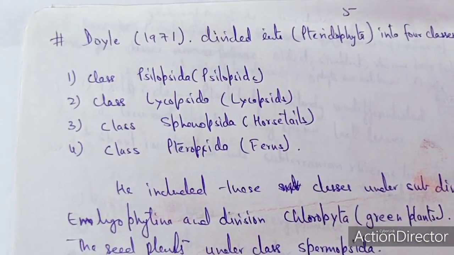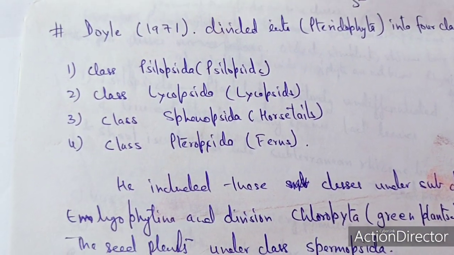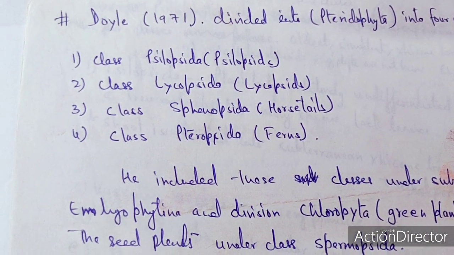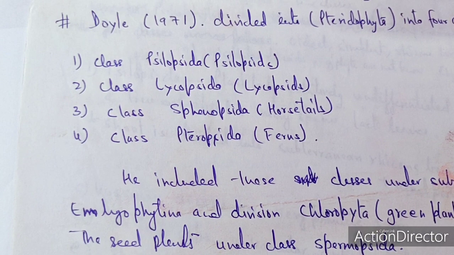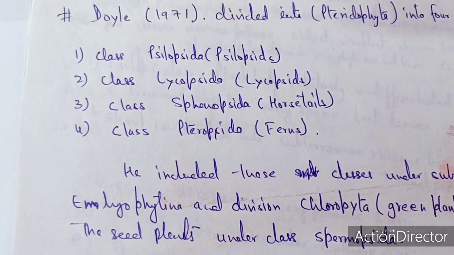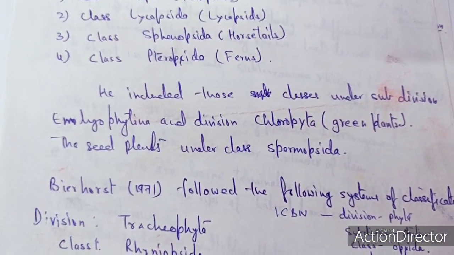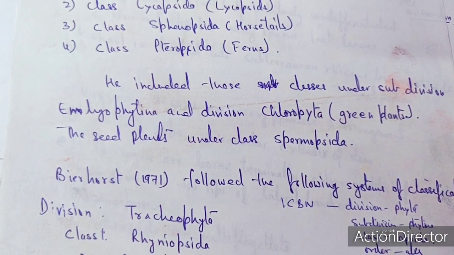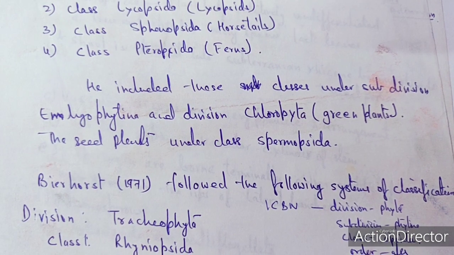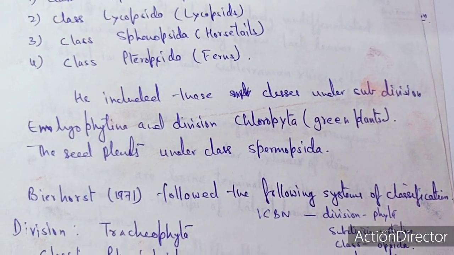Doyle in 1971 divided the pteridophyta into 4 classes. These 4 classes are the Xylopsids, the second is called the Lycopsida, Lycopsids, the third is called the Spinopsida, horsetails, and the fourth is called the Pteropsida, which is known as the ferns. In this case he included those classes under the division Embryophytina and division Chlorophyta, green plants. These green plants are under the class Spermopsida.